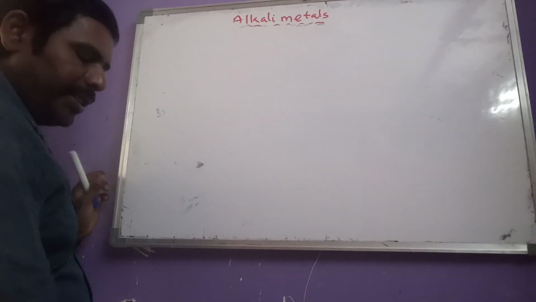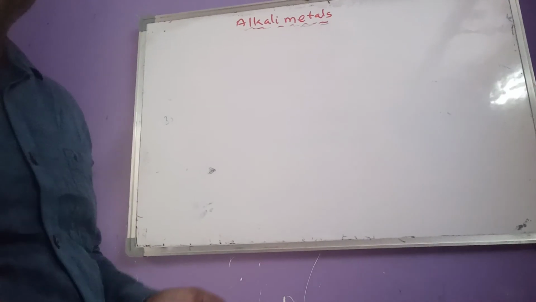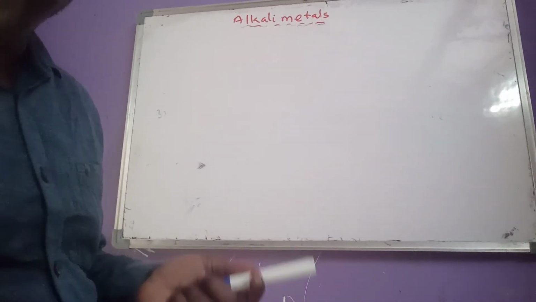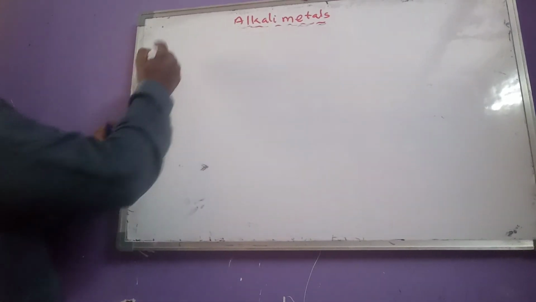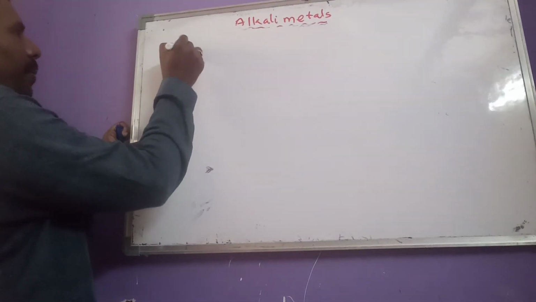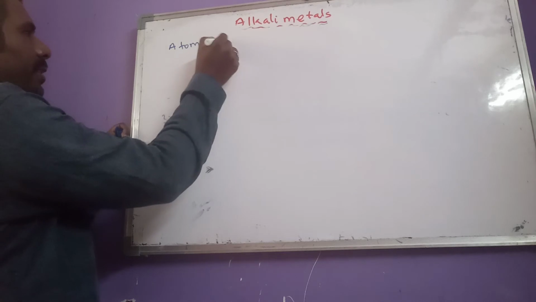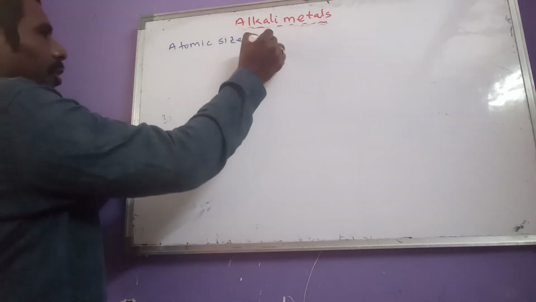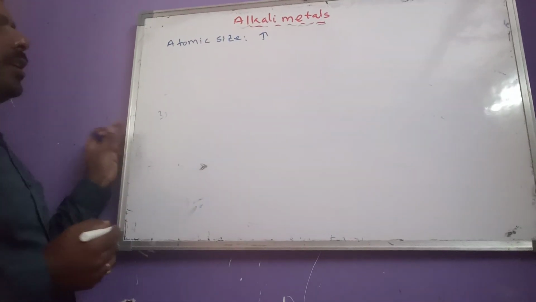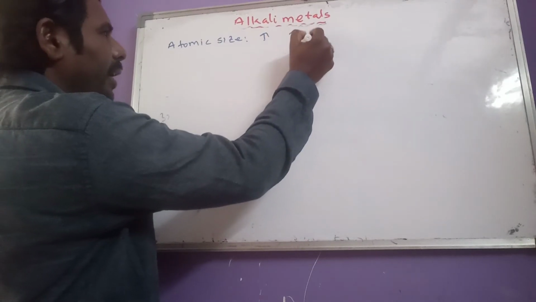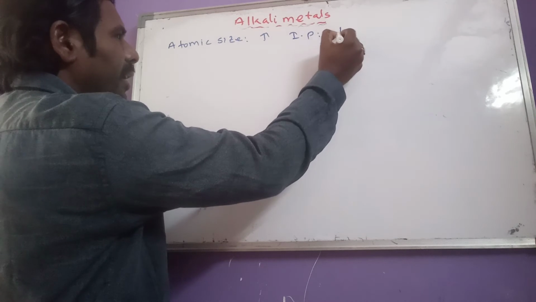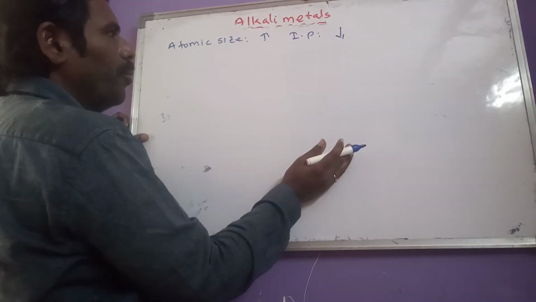Then after that, let us go for some physical properties and some chemical properties now. So first let us see some general properties. First one is atomic size. We know that atomic size increases from top to bottom. And then come to ionization potential, which decreases from top to bottom.